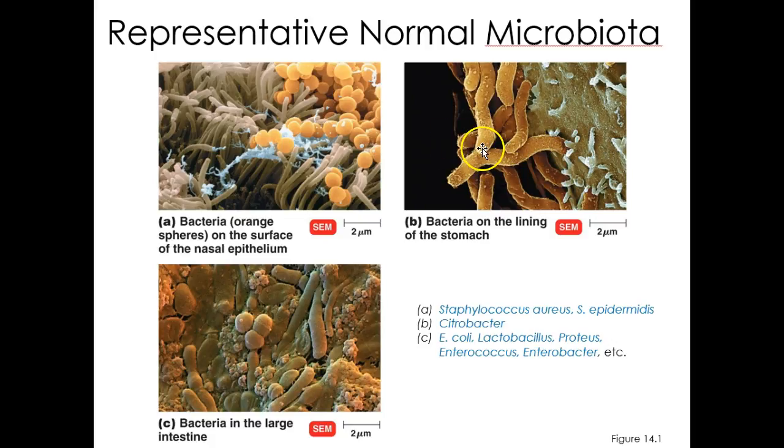This is going to be H. pylori. We can also, Cisterobacter is just named for H. pylori. You can see these orange ones. These are going to be Staphylococcus or S. epidermis. These are going to be in our respiratory tract, nasal tract. And then this is our large intestines.